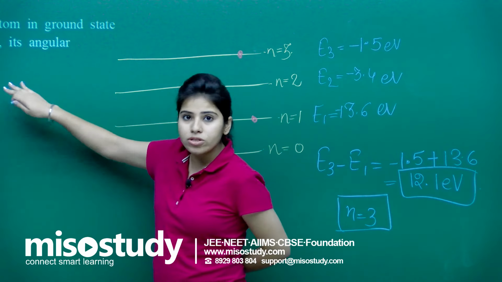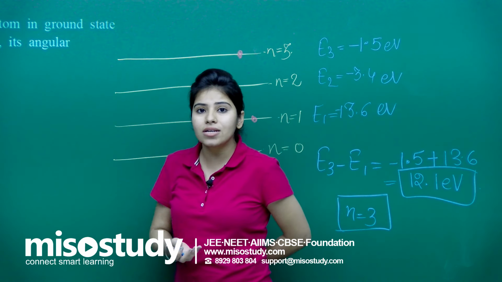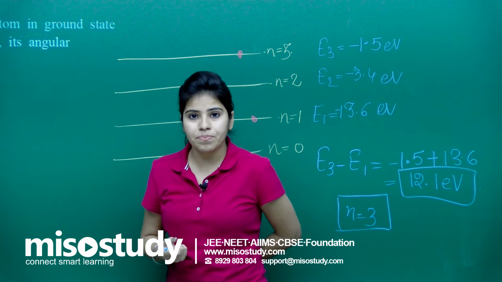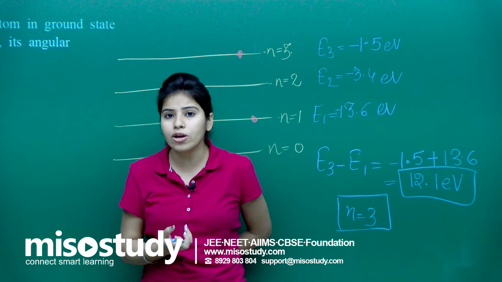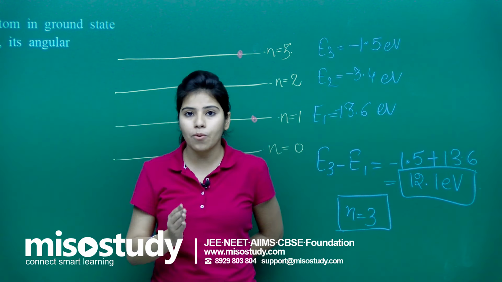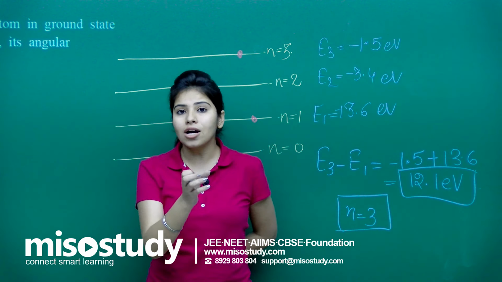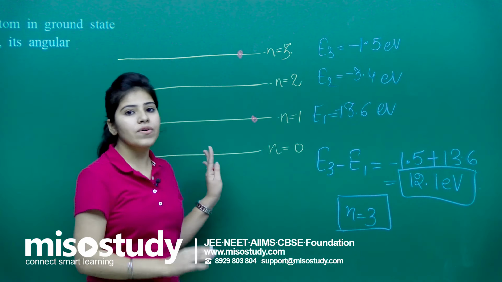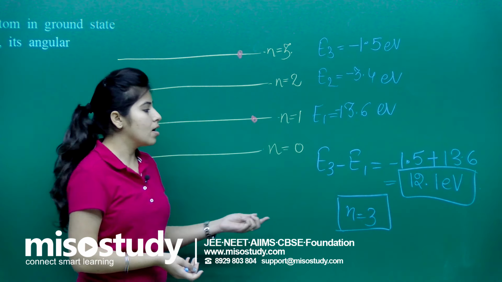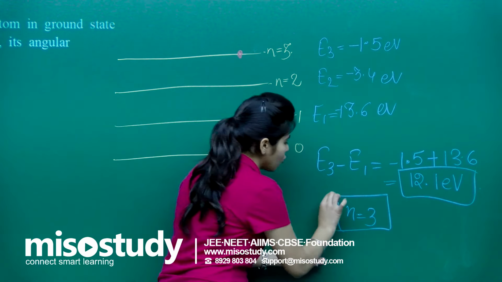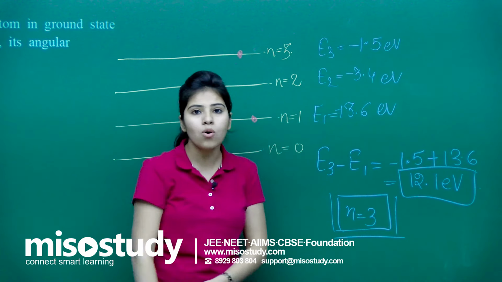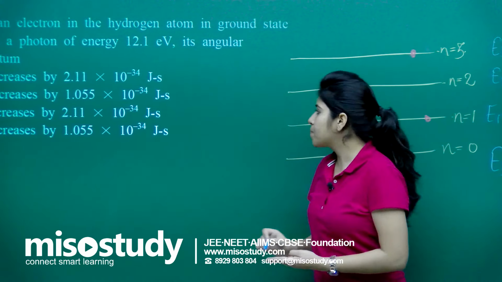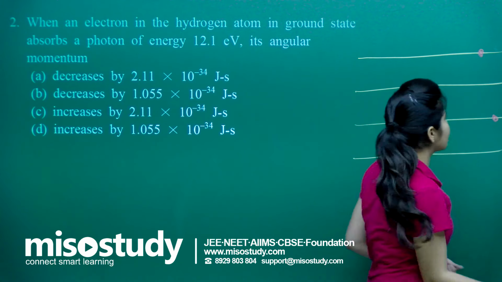Why did we need this n? What was the need of finding it? Because to find the angular momentum we need the electron shell, since the formula of angular momentum is nh upon 2 pi. So to find nh upon 2 pi, we need the value of n, and we have found it right here. Now let me start writing the angular momentum.